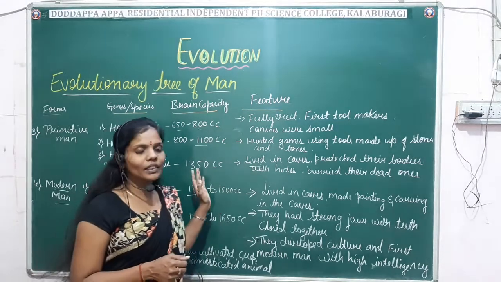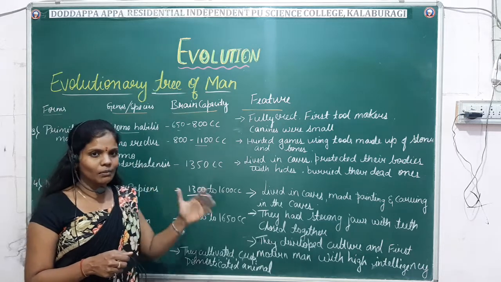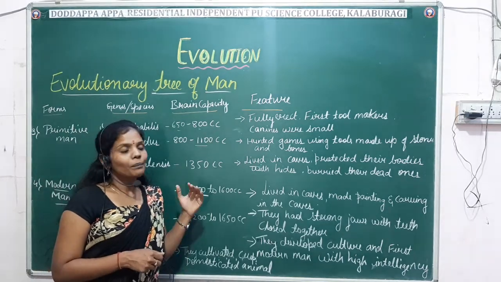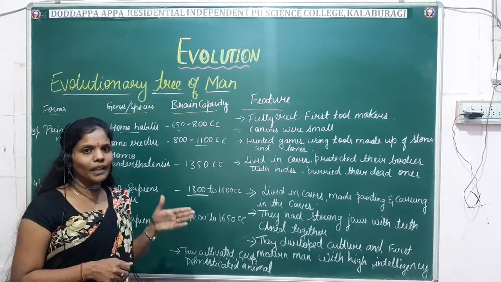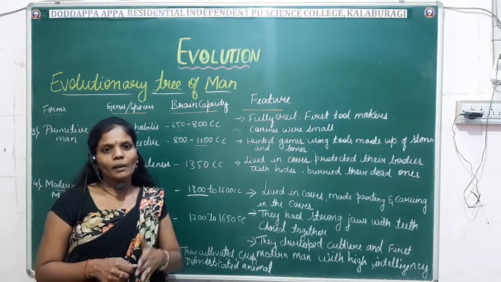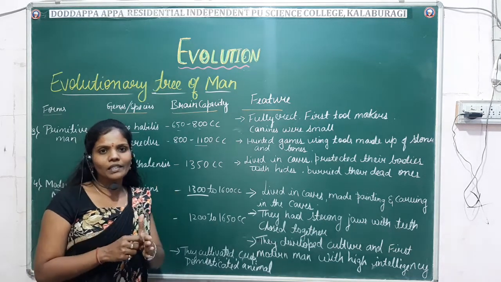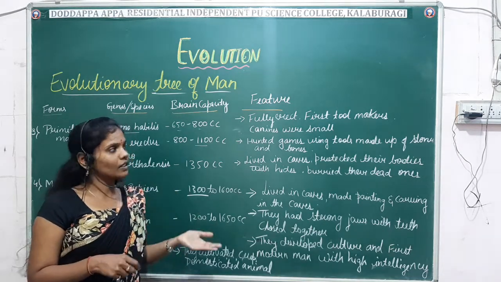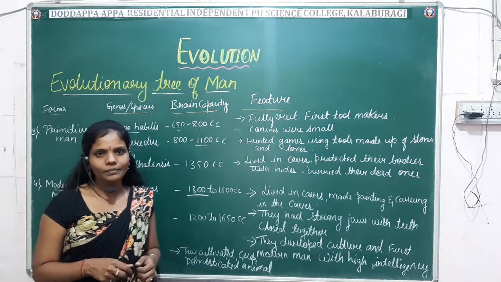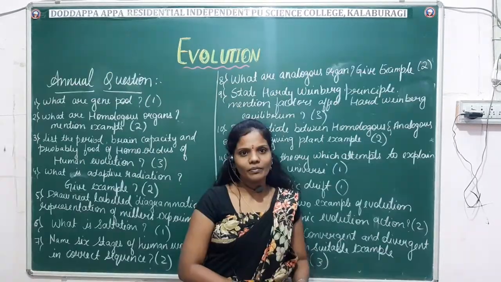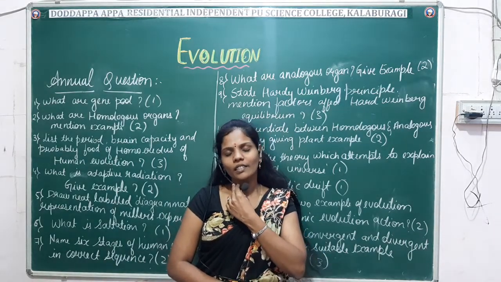So that's about the evolutionary tree of man. This is the sequence of events that we come across in the evolution of man, which is explained in the form of the evolutionary tree, that is from ape man, primitive man and the modern man, fine. So in detail we have studied the brain capacity and the features adopted by this man during the course of time. Okay, so we have come to the end of this chapter.